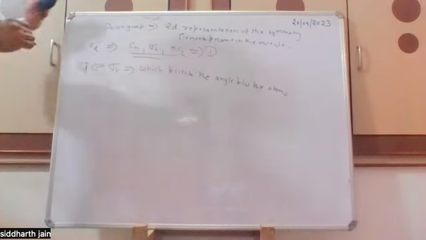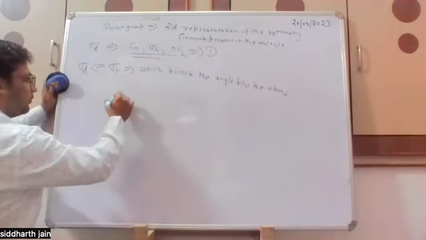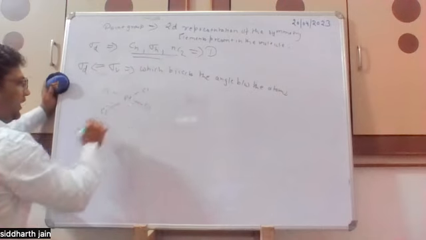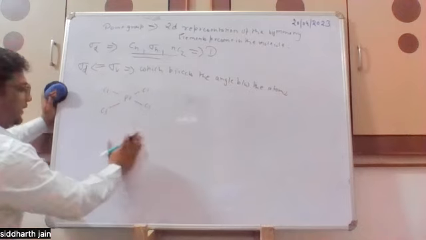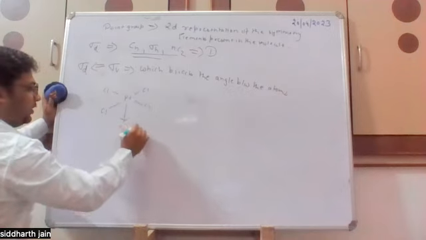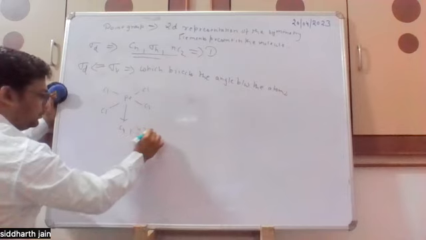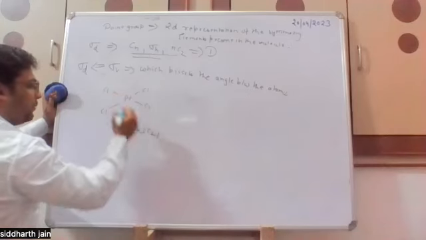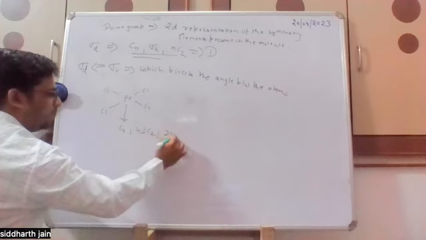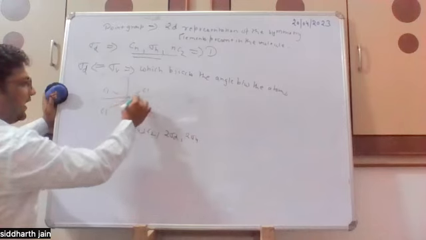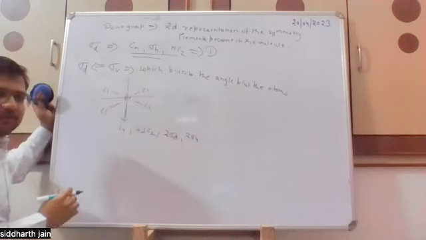For example, if we have PtCl4, and we know that this is a planar molecule, and if we assume this as Pt, then there will be a C4 axis in this and 4 perpendicular C2 axes which are in this plane, and there are 4 planes which are passing through the 4 C2 axes, in which 2 are sigma d and 2 are sigma v. Why are 2 sigma d? Because 2 planes will be bisecting the angle which is formed by Cl-Pt-Cl. So we call these planes dihedral planes. Yes, good. Good explanation.